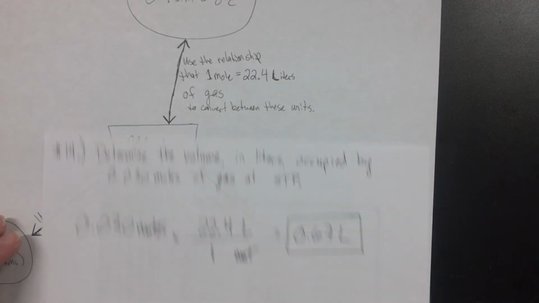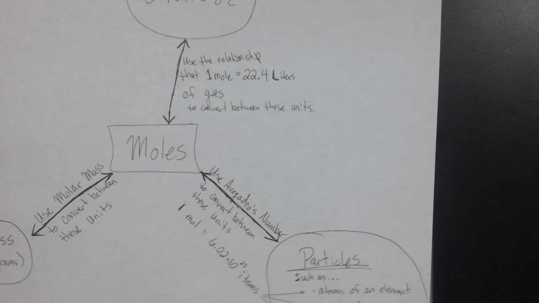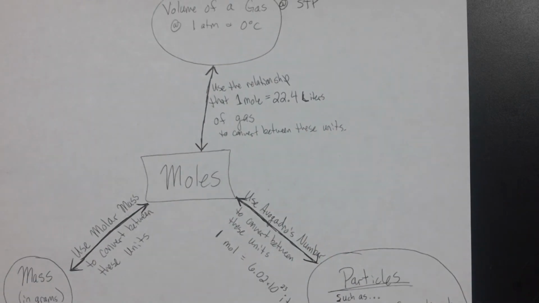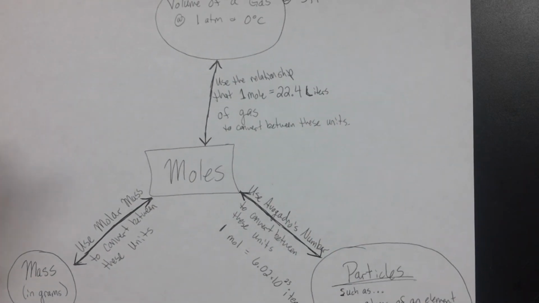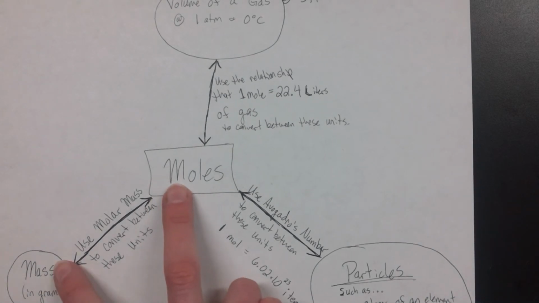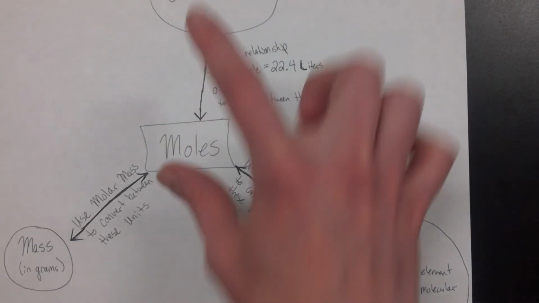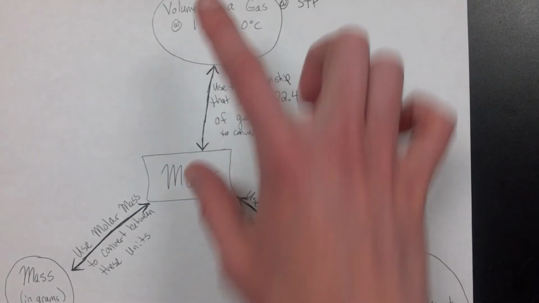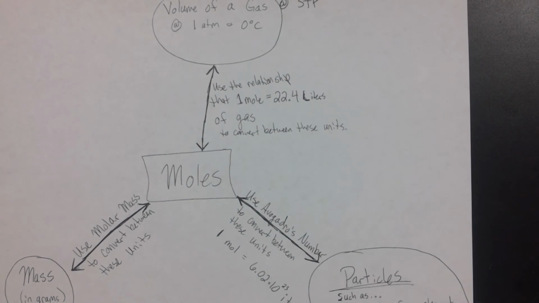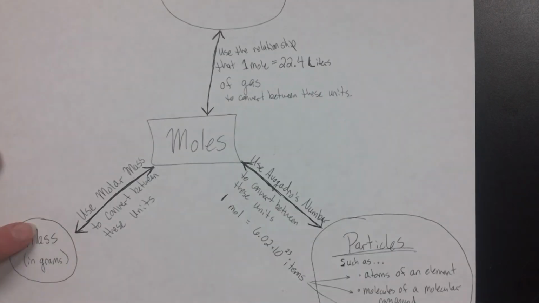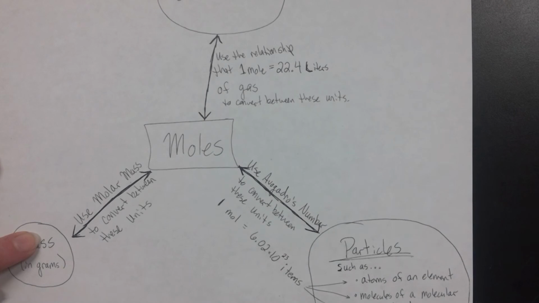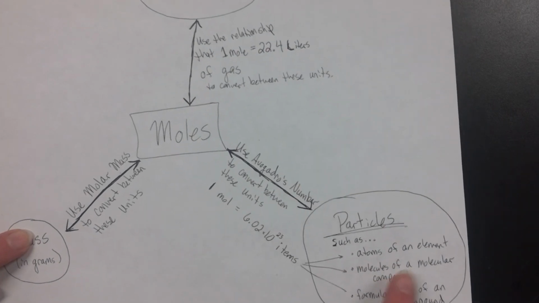Now, some of the other examples that you'll see are going to be multi-step calculations. In these examples, I was converting between two units. You can also have something where you're starting in mass and trying to end up in atoms.